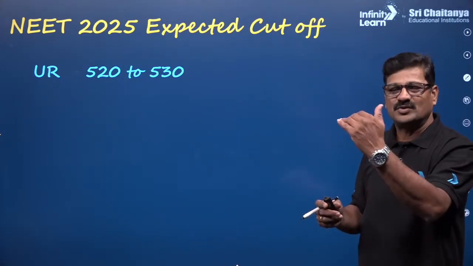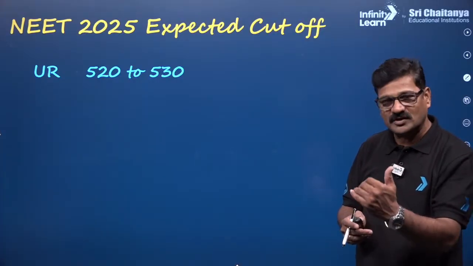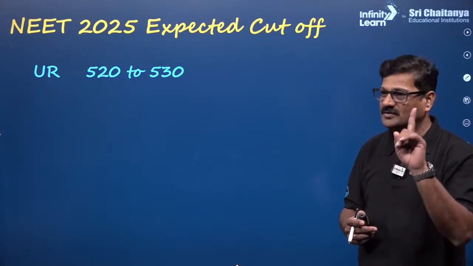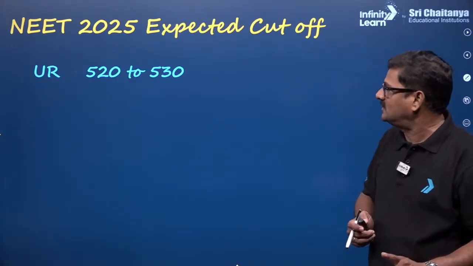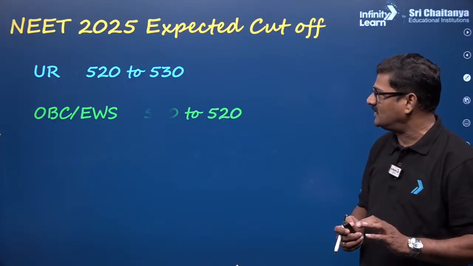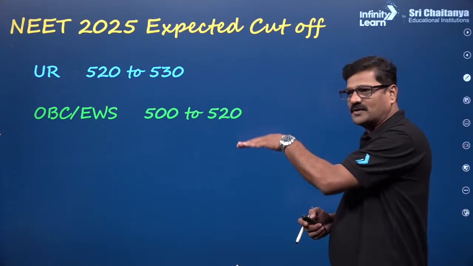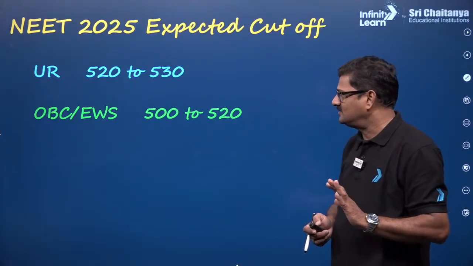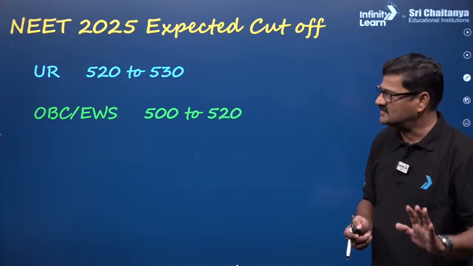Because of this lengthy paper, nearly 50 marks less is likely, so 30 to 50 marks on the cutoff is definitely going to go down. So 522 to 530 is going to be the expected cutoff for the unreserved category, and OBC and EWS a little lower by about 20. It makes no difference between EWS and OBC, they are almost the same.